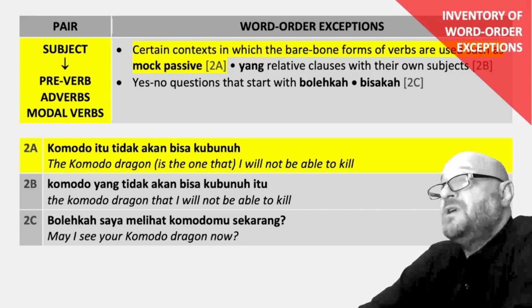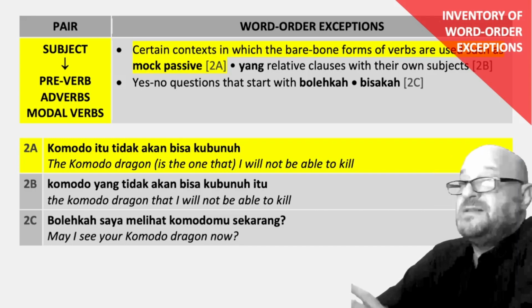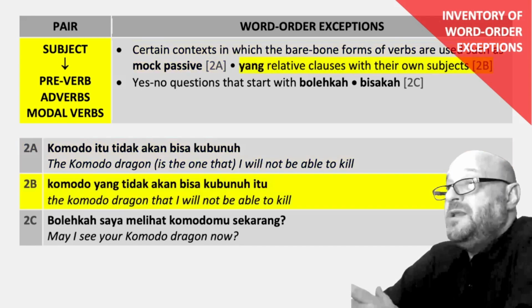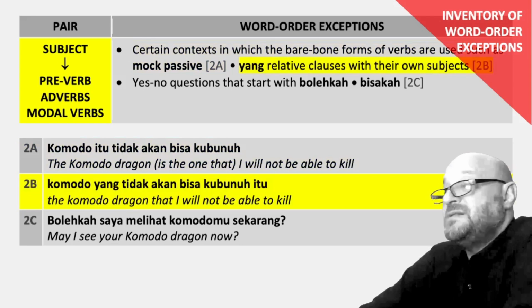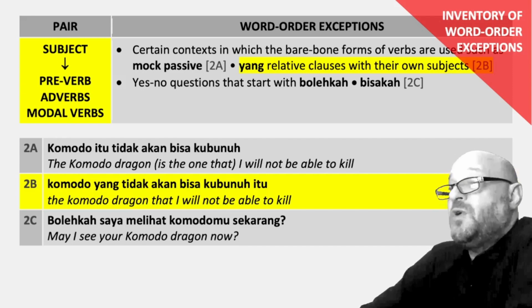Customary order, subject before preverb adverbs and modal verbs. Exception, certain contexts in which the bare bones forms of verbs are used, such as mock passive. Example 2a, Komodo itu tidak akan bisa kubunuh. The Komodo dragon is the one that I will not be able to kill. And yang relative clauses with their own subjects. Example 2b, Komodo yang tidak akan bisa kubunuh itu. The Komodo dragon that I will not be able to kill.